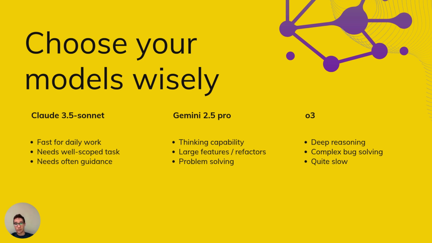But it's actually terrible, to be honest, when it comes to working on large features or early development where you have a clean code base and you want to deliver something, or the customer decided that they want to change something and you're trying to work on a refactor. For that case, I'm usually going with Gemini 2.5 Pro, which is an extremely good model, especially with the thinking capabilities.